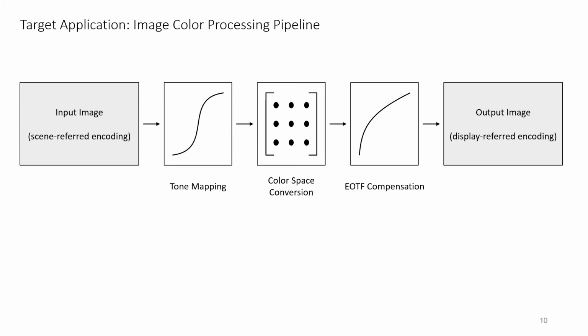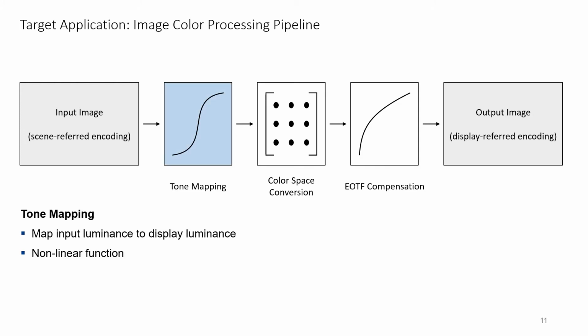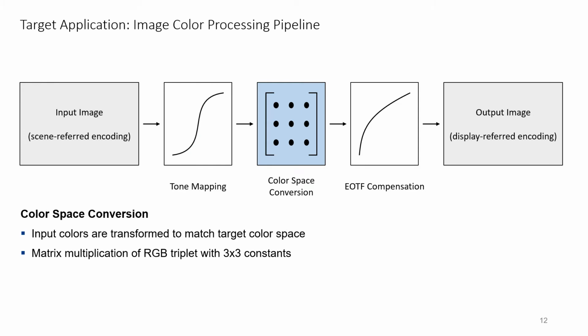In this work, the target application is an image color processing pipeline which consists of 3 steps. The first step of the pipeline is tone mapping, which maps the input image luminance to the display luminance. This is a nonlinear function that can be implemented in a lookup table. In the second step, called color space conversion, input colors are transformed to match the target color space.